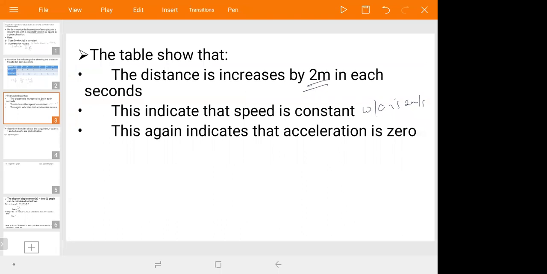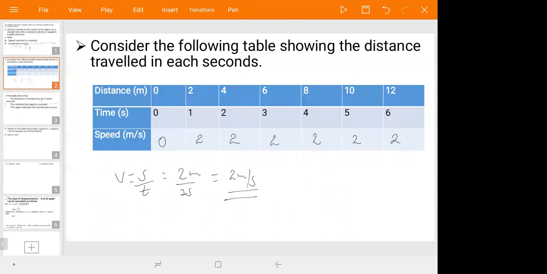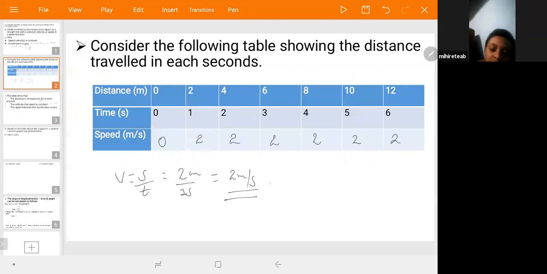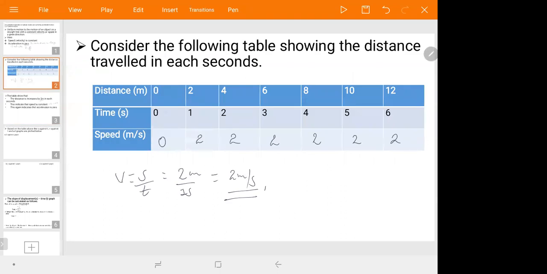If you wanted to calculate the acceleration between this point and the final point, you will get 0.